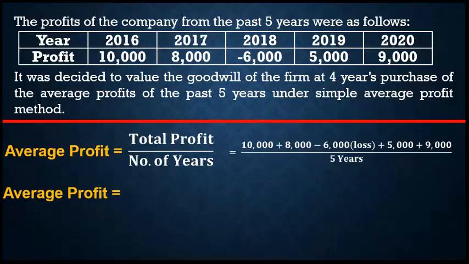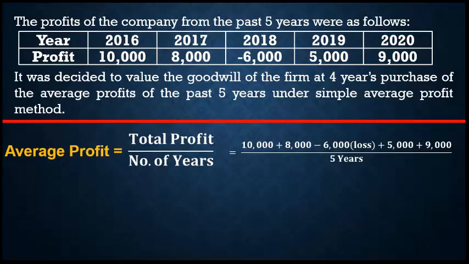First year profit 10,000, second year profit 8,000, minus 6,000 this is the loss for the 2018 year, plus 2019 profit 5,000 plus 2020 profit 9,000.